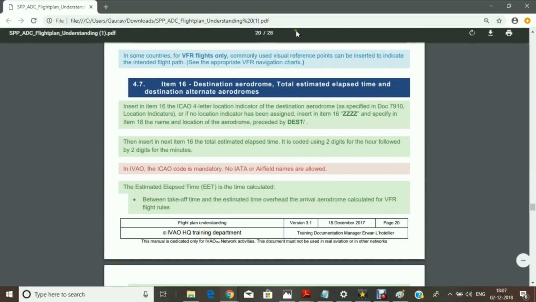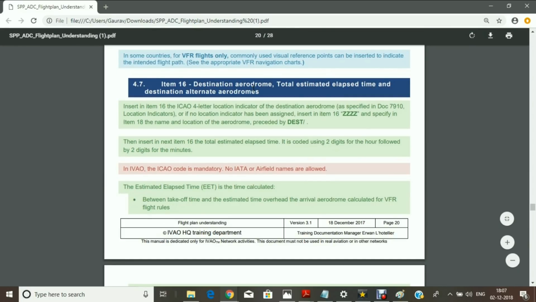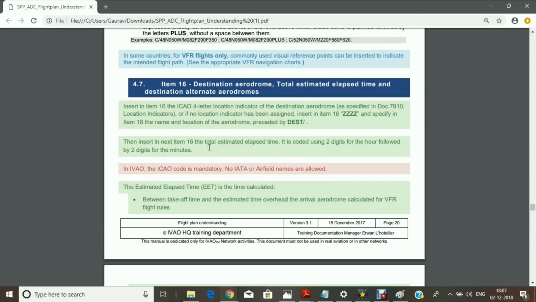Then destination aerodrome. For the destination aerodrome, again you have to find it in the ICAO document. If the location indicator is given for the specific station, then you have to write down the four-letter code of the station. Otherwise, if it is not in the ICAO document, then you have to write ZZZZ and specify the information in block 18, which is the other information.